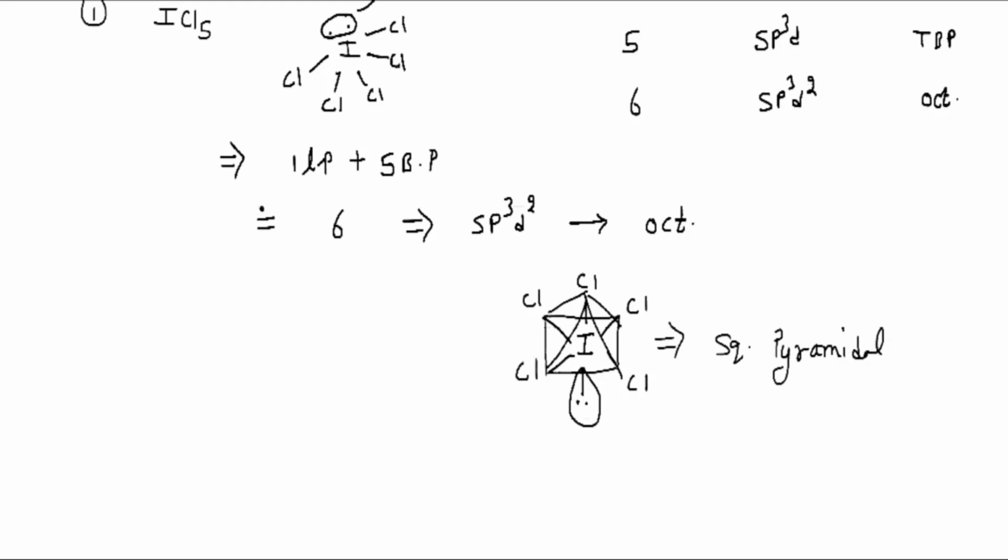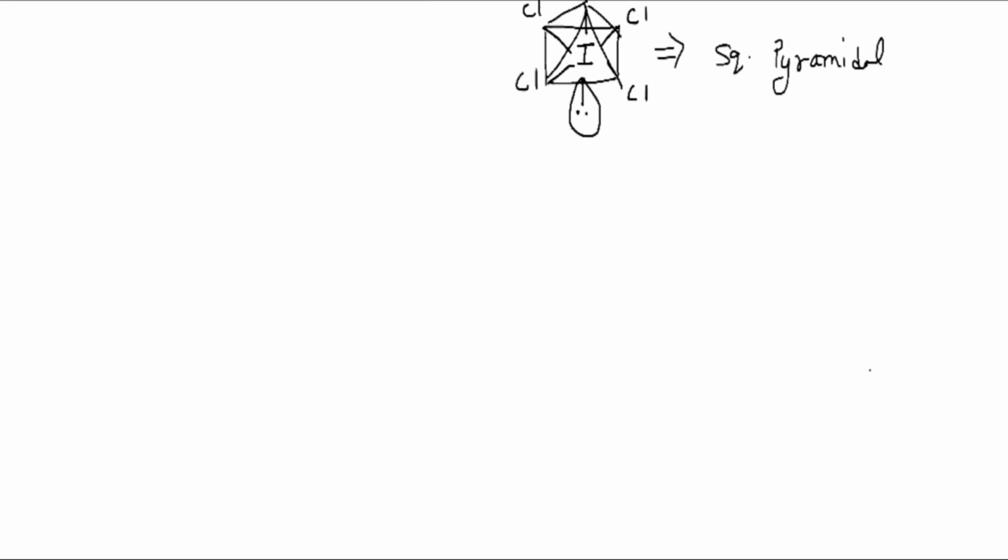Now let's see the other compound, the second compound, that is ICl4 negative. Negative means we have to just add one electron, so a similar process applies here. In case of iodine, there are 1, 2, 3, 4, 5, 6, and 7 valence electrons. We have a negative charge here, so we add another electron, that is 8 electrons. Then we have to add 4 chlorine.